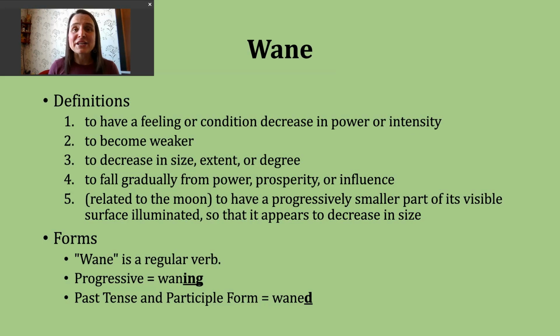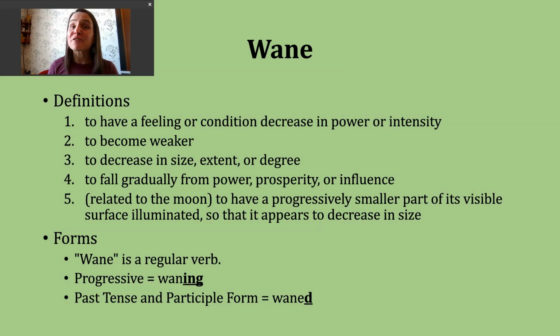A fourth way you'll hear wane used is to mean to fall gradually from power, from prosperity, or influence. This definition you might see in connection to articles or texts written about history. So it might be talking about one political party, for example, their influence decreasing, that they gradually fall from power.